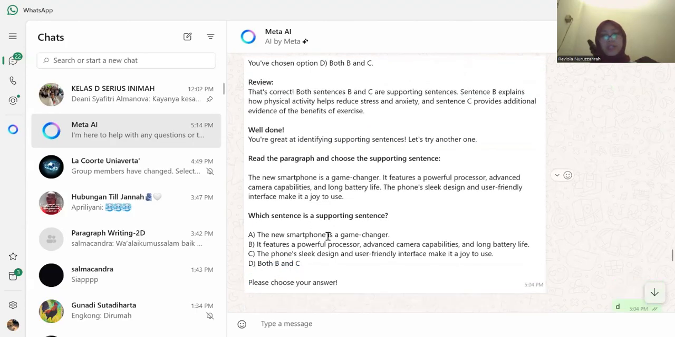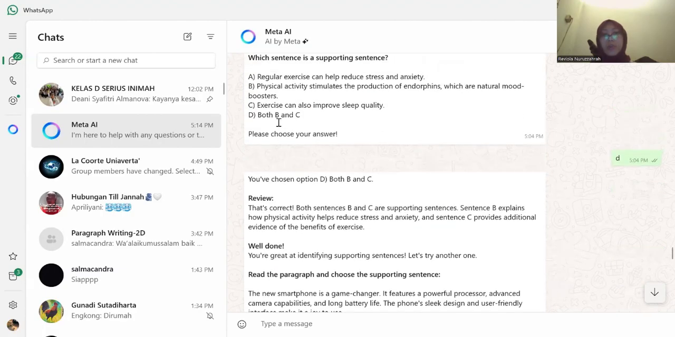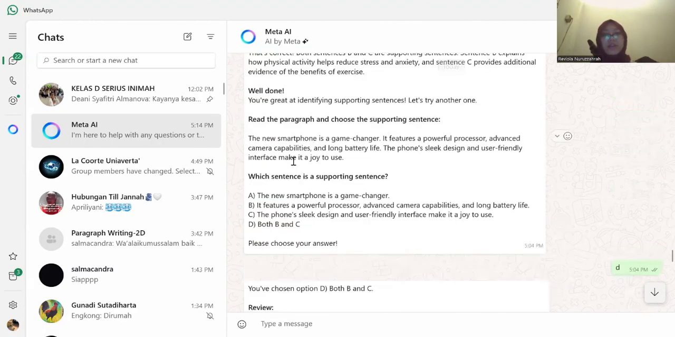But the thing I realize here is still that there is a repetition, which is the answer is always at the D option, and the answer is always both B and C. So maybe next time I will use a clearer prompt, so the questions would be more various.